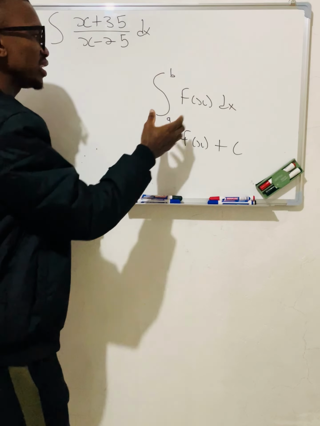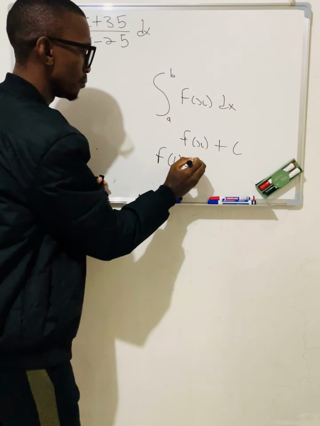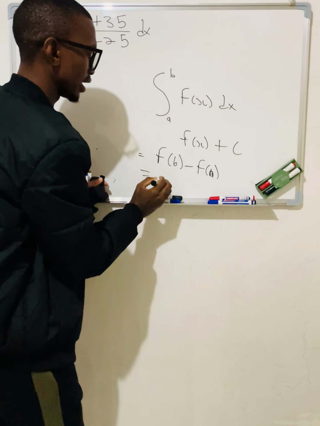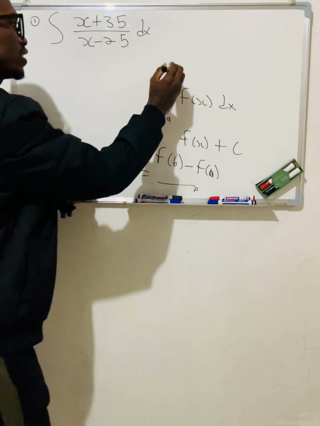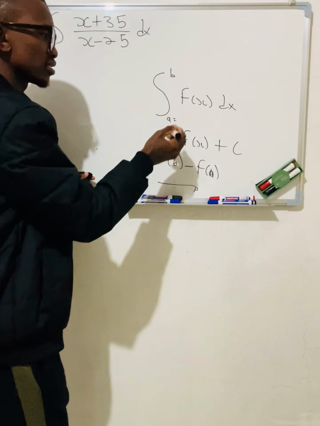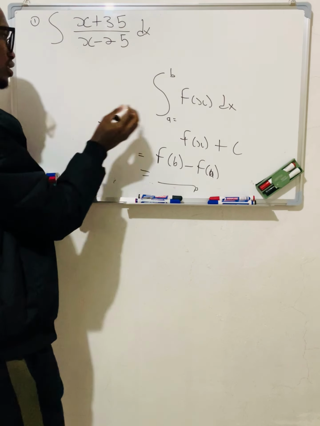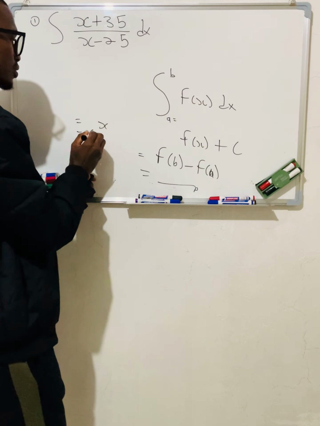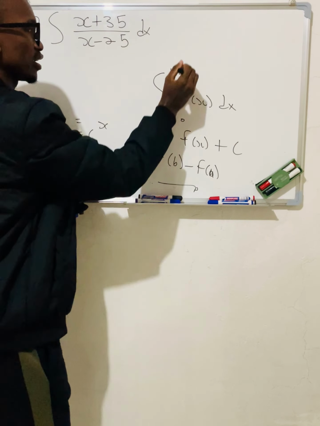So after integrating, what are you going to do? You're going to have f of b minus f of a, and then you're going to get the value there. Understand? So if you integrated this and the value was x, let's say the bounds were 0 and 1.